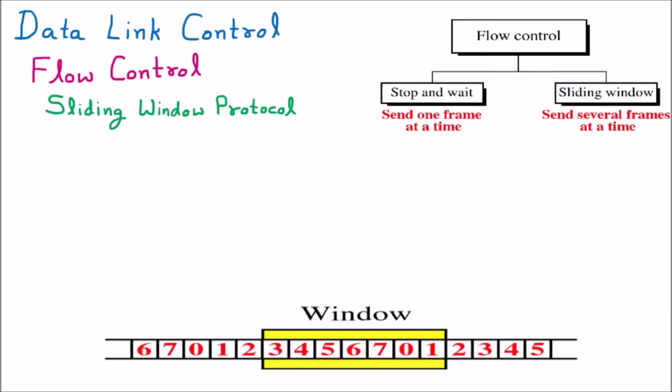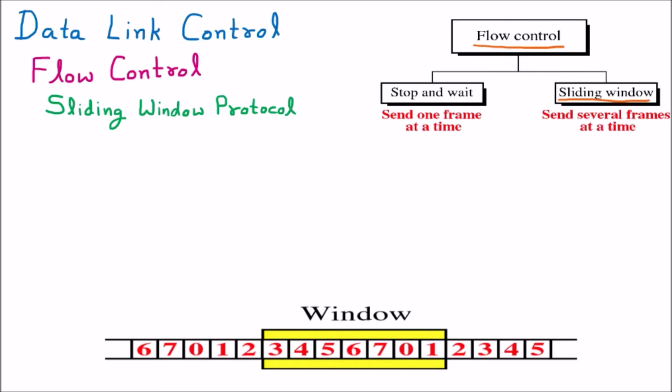Now we are discussing the topic which is sliding window protocol. We know that the sliding window protocol is part of flow control, which is part of data link control. The data link layer of the OSI model has a few functions or protocols which are called data link control, and out of that, flow control is one of those functions or protocols.